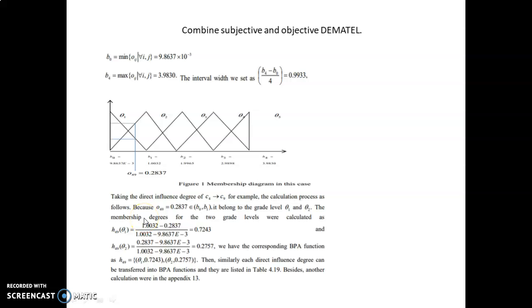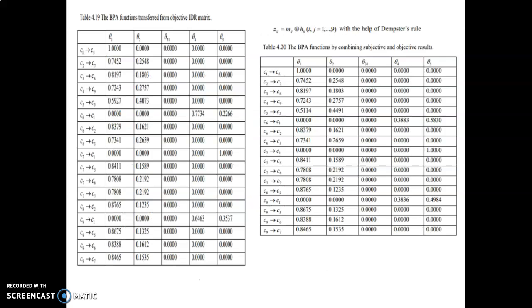Combine subjective and objective data using this formula, and calculate HIJ, for example IJ49. Similarly, each direct influence degree can be transferred into a BPA function. They are listed in table 4.19. With the help of the Dematel rule, combine subjective and objective Dematel using this formula.